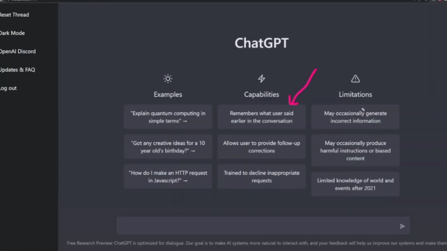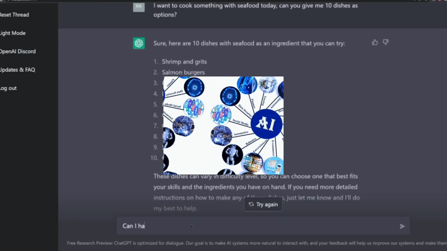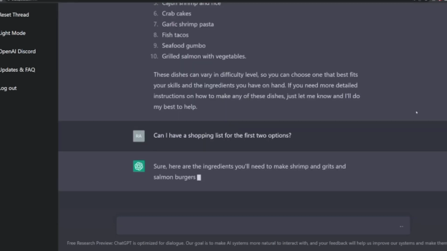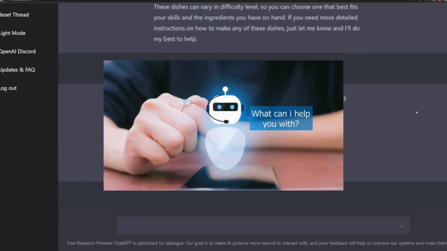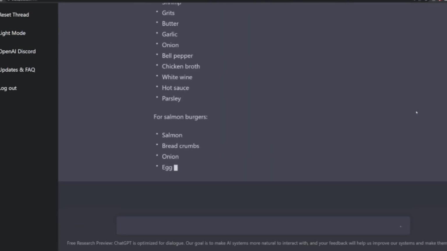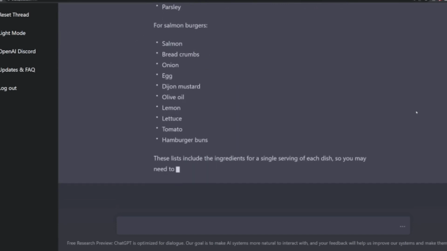ChatGPT is a variant of the GPT family that is specifically designed for conversational AI applications. It has been pre-trained on a large corpus of conversational data, which means it is capable of generating human-like responses to a wide variety of prompts. This model has already been integrated into several chatbots and virtual assistants, and it has shown great promise in terms of its ability to hold engaging conversations with users.